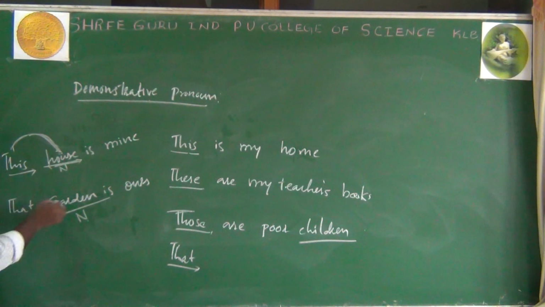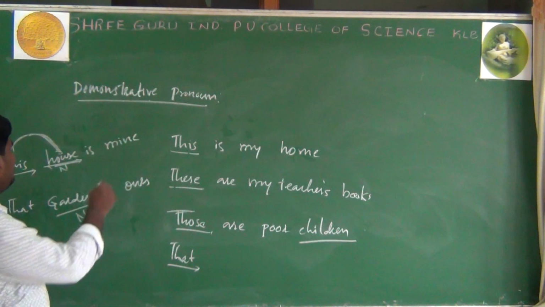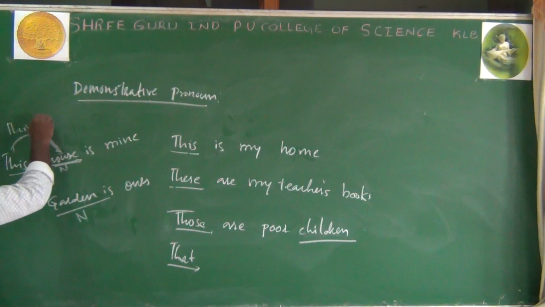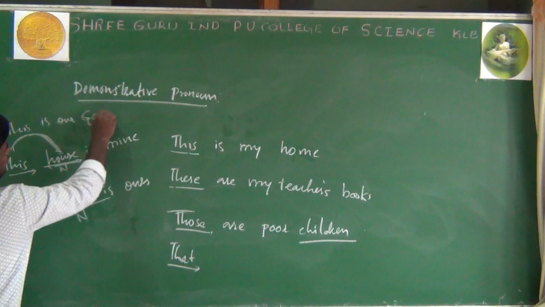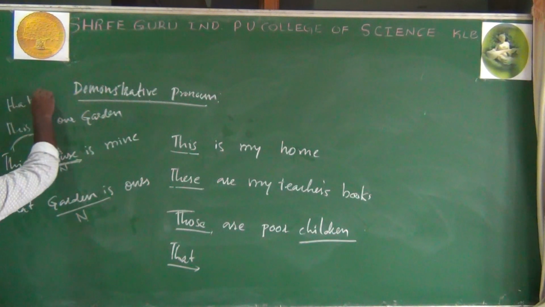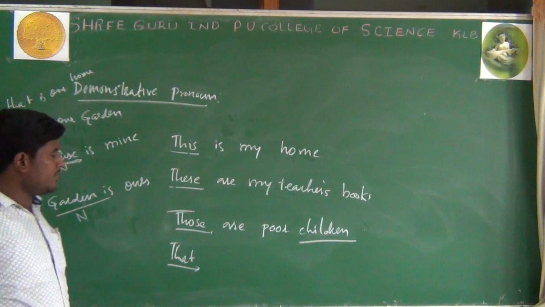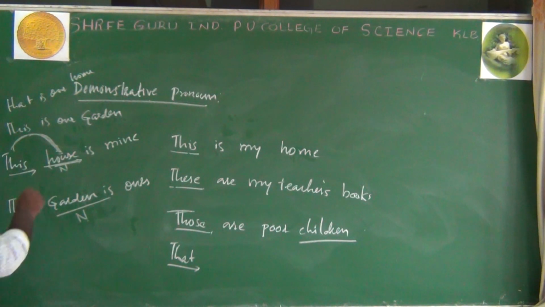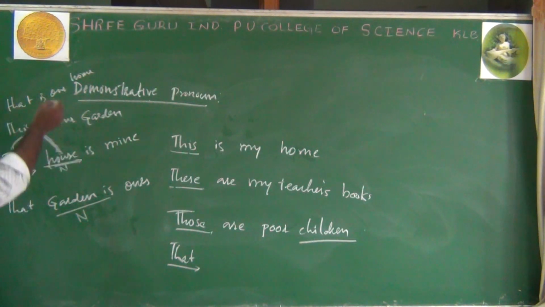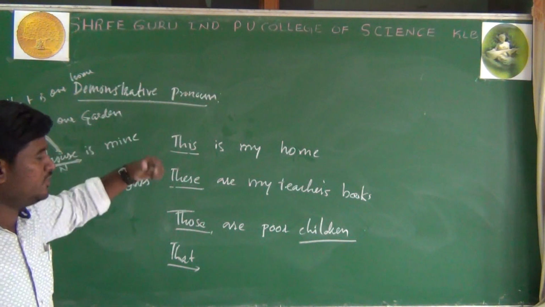This house and that garden is different from this is my house and that is our garden. So what is the difference between a demonstrative adjective and a demonstrative pronoun? This and that, these are demonstrative adjectives which are qualifying, describing a noun, but pronouns are used in the place of house or in the place of garden. So this is the difference between demonstrative adjectives and pronouns.